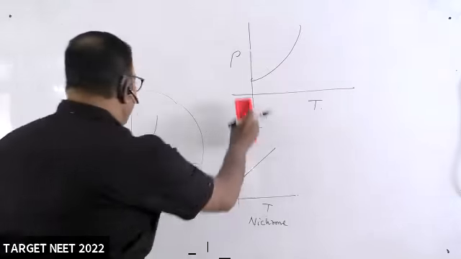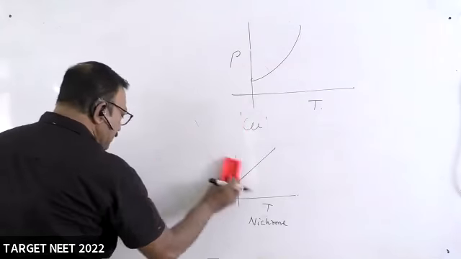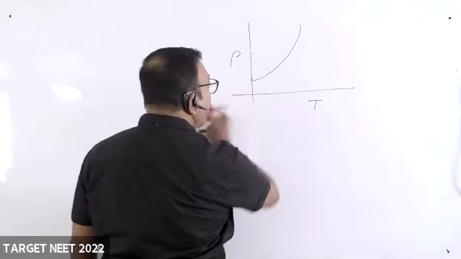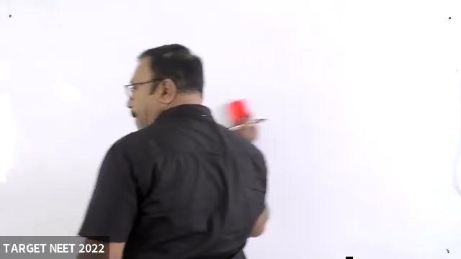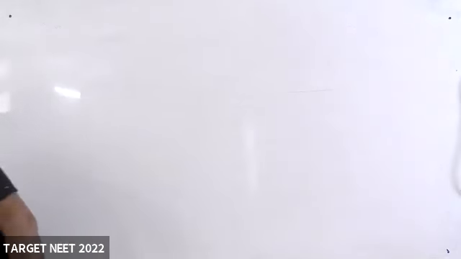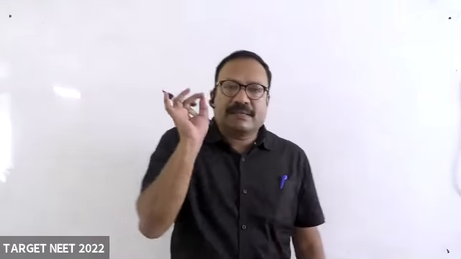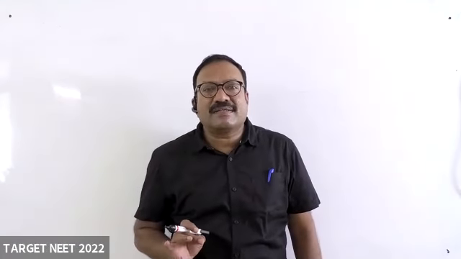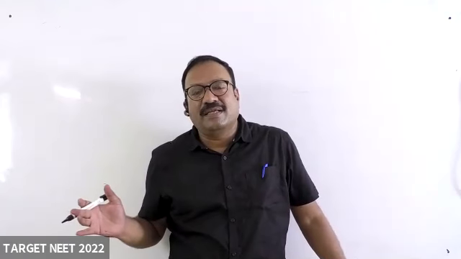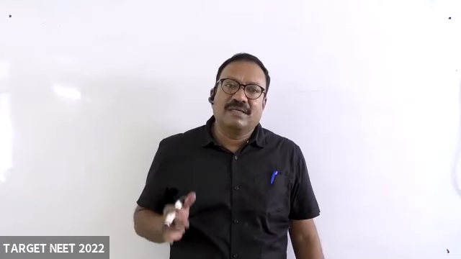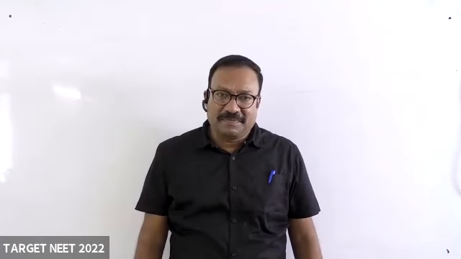One more. The simplest question that can be asked, and you must feel very happy, is nothing but the meter bridge. It works on the principle of the Wheatstone bridge.